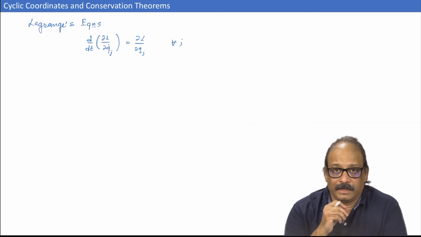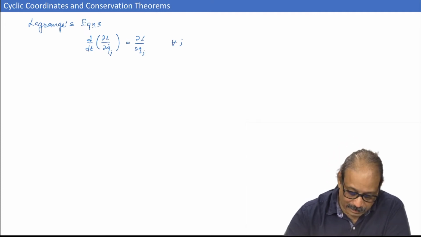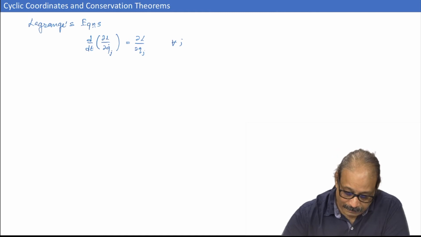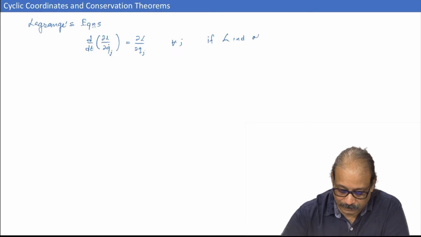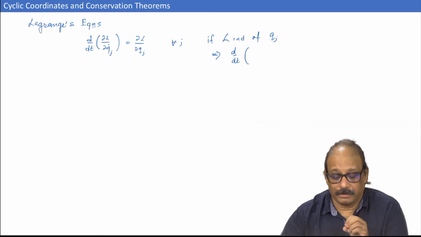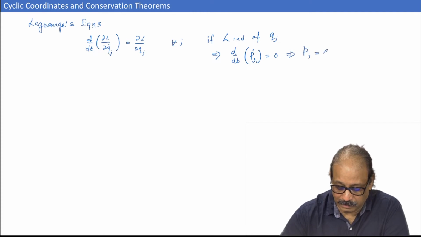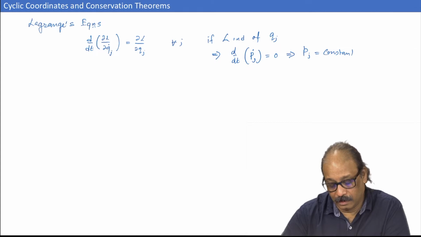Now, if your Lagrangian is independent of a particular q j, then of course the right hand side becomes 0. So if L is independent of some q j, this immediately implies that d by dt of del L by del q j dot, which is nothing but p j dot in our definition, is equal to 0, giving you the conservation of p j. So, this remains constant throughout the motion of the system.